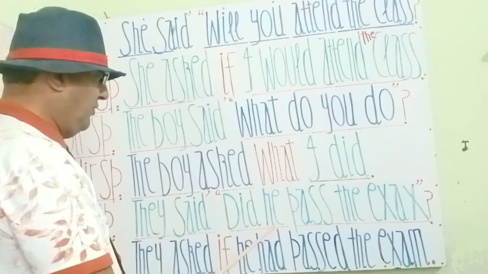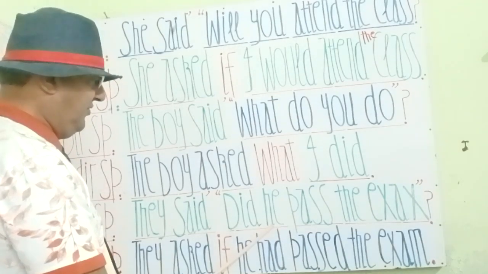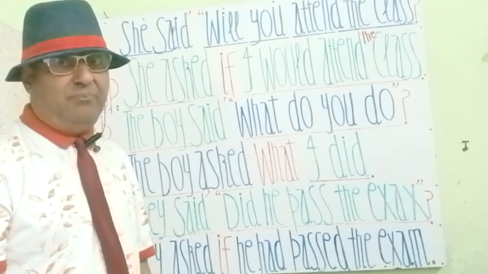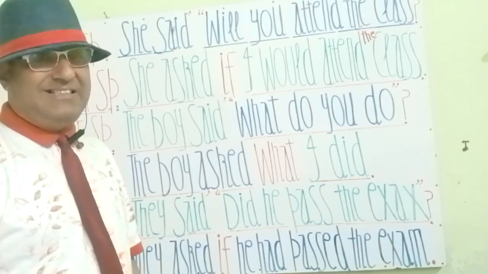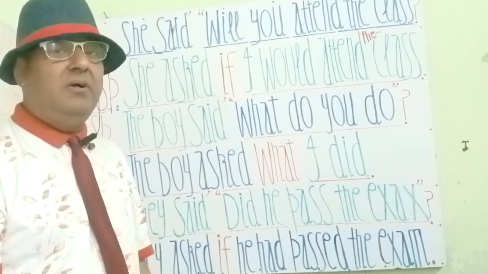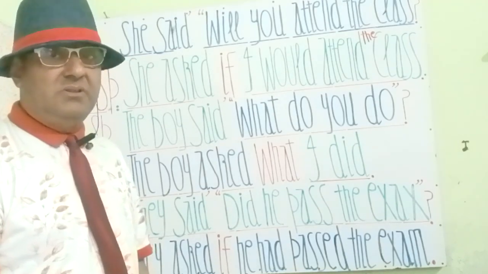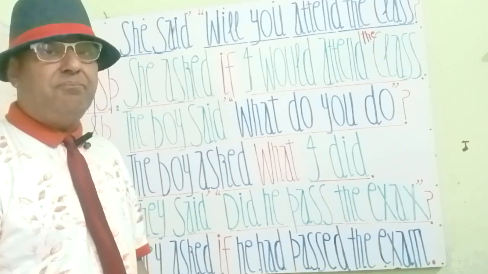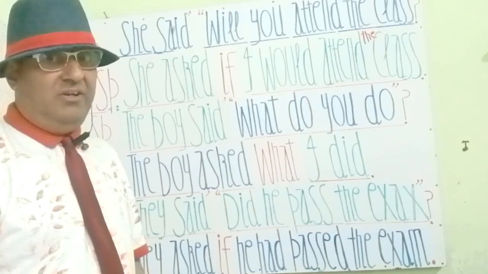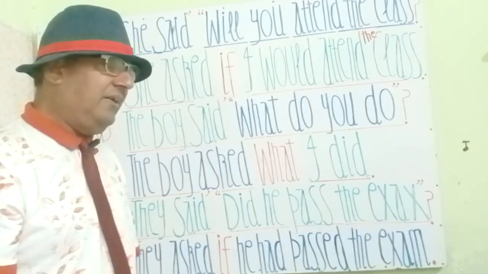Third person pronouns will never change inside the commas by rules. Remember this rule, my students, that inside the commas if we have third person pronouns that are he, she, they, and it, they are never going to change. They will stand as they are. So we will write here he.